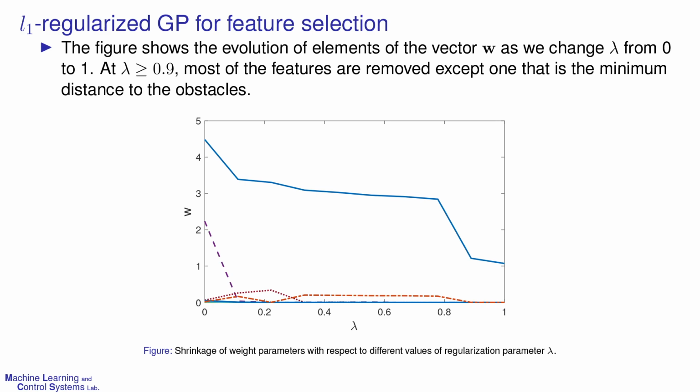The figure shows the shrinkage of the regression coefficients W, as we change lambda from 0 to 1. We can see most of the coefficients are removed when lambda is greater than 0.9. The only remaining feature was the minimum distance to the obstacles.